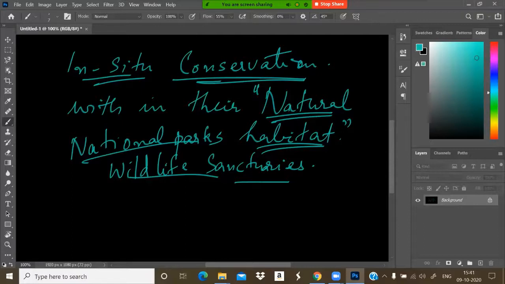Okay. Human activities such as harvesting, cultivation, the collection of wood, everything should be limited. Biosphere reserves are some other examples of this. So all these are biodiversity conservation methods by in situ.